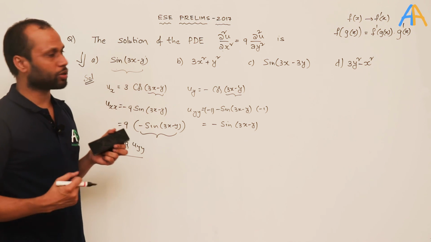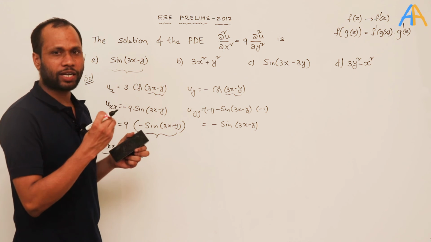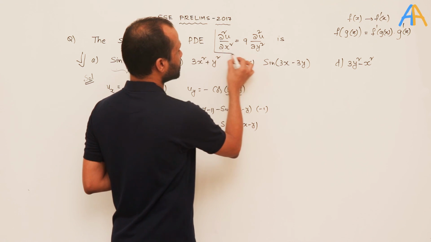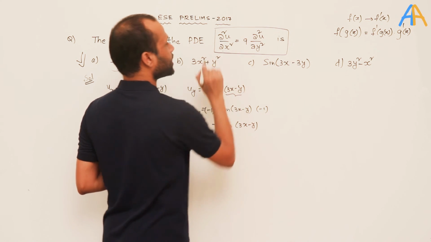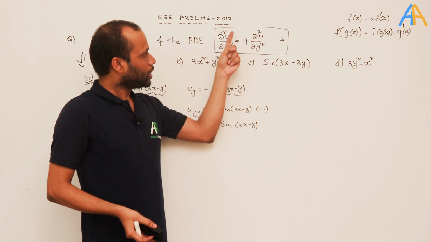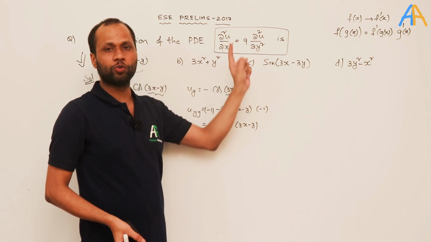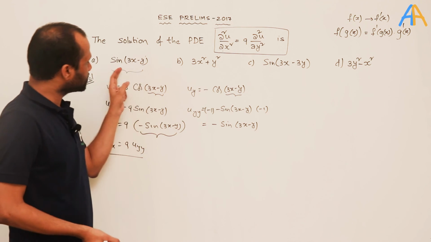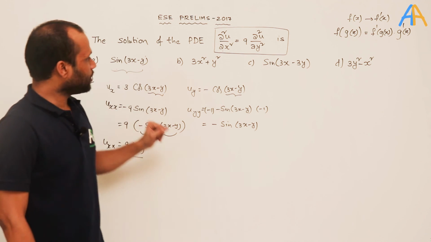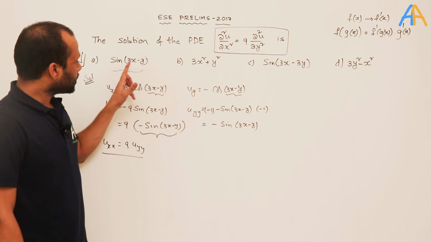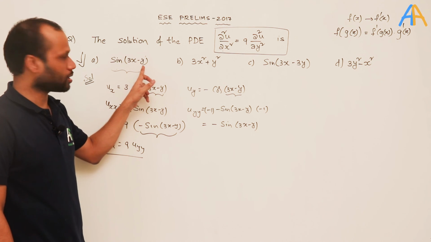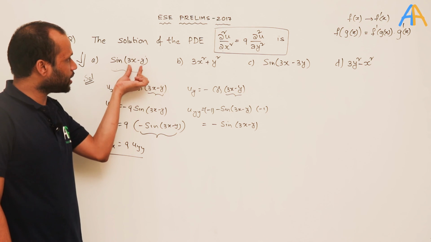In such cases, what you can do is take one or 2 seconds and observe the given differential equation and what may actually satisfy it. The given differential equation is uxx equal to 9 into uyy. By observing all of these options, if you see here, the coefficient of x is 3 but the coefficient of y is different.